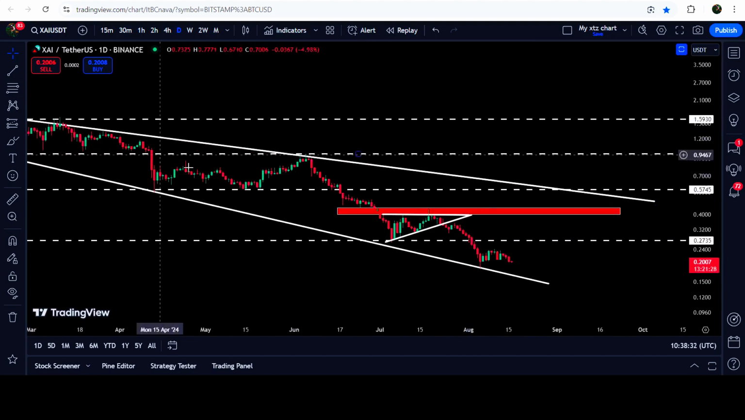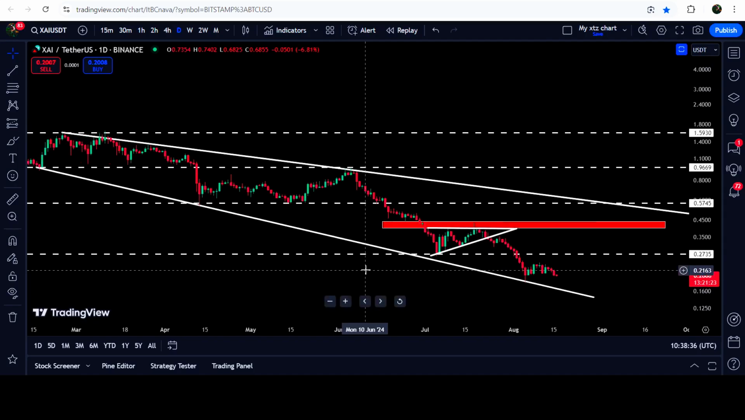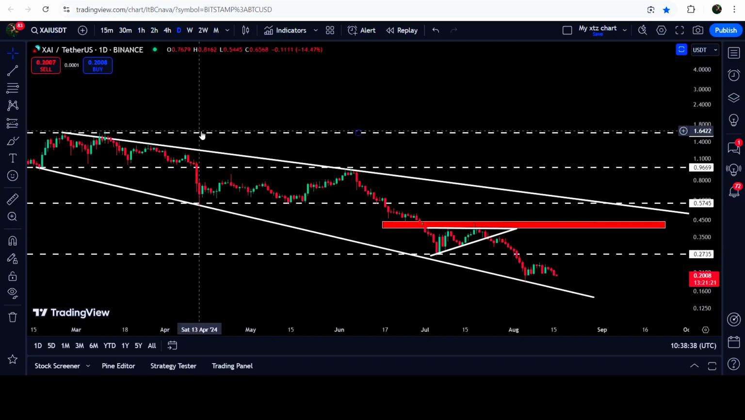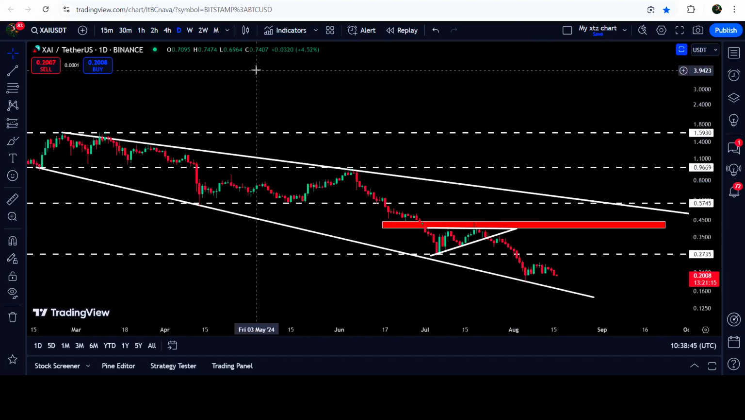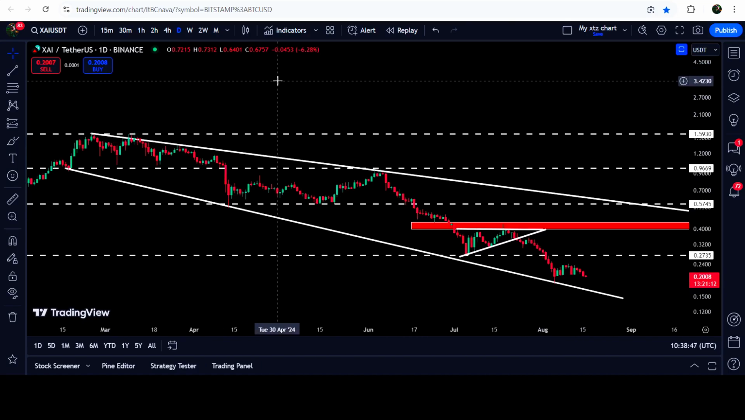If the price breaks out the resistance of this broadening falling wedge pattern, then the technical target for this breakout will be here, at the highest price when it entered the broadening falling wedge pattern, at the top of the wedge. That will be somewhere between $1.60 and $2. So this was the update so far.